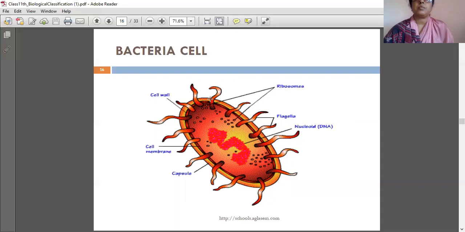Which is the organelle present? Ribosome. Ribosome is an organelle which has no membrane. So ribosome is seen in both prokaryotic and eukaryotic cells. Nuclear membrane is absent, and the nucleoid is spread in such a way. It possesses an undeveloped nucleus. See the bacterial cell.